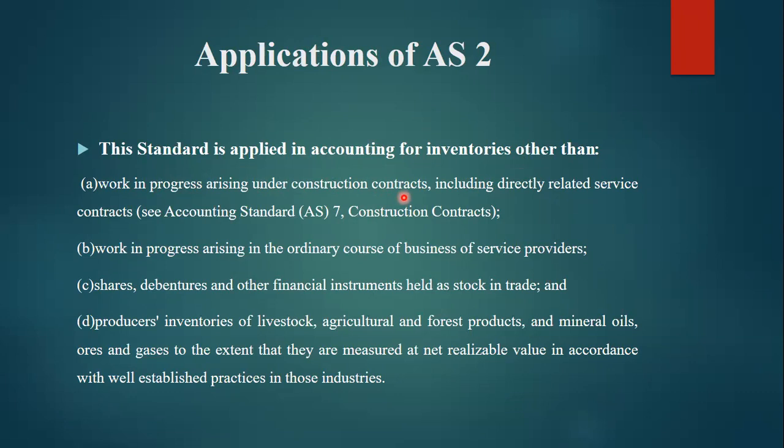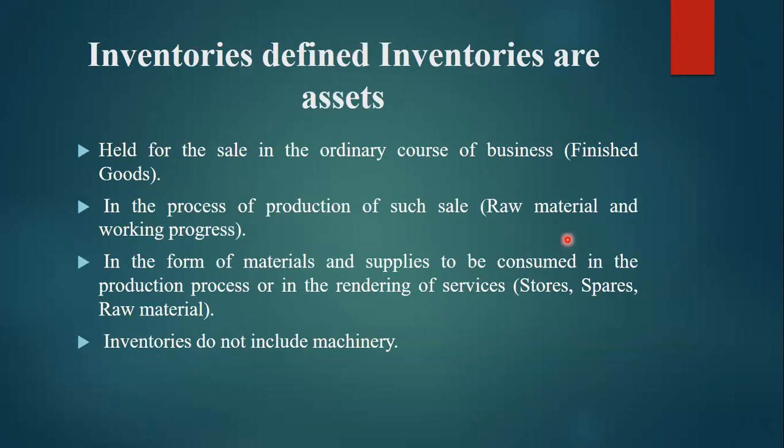Then work in progress arising in the ordinary course of business of services provided. Then shares, debentures and other financial instruments held as stock in trade, and producers' inventories of livestock, forest products, mineral oils, ores and gases to the extent. So they are providing four categories that are not included in inventory.